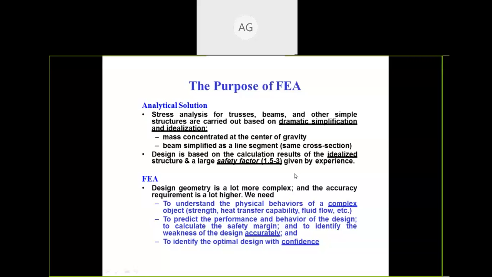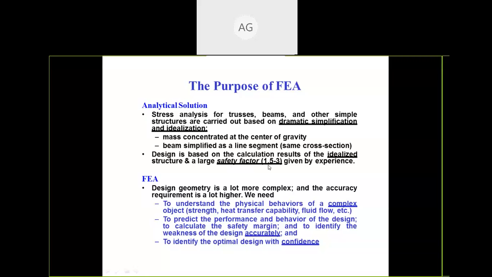When we design any machine, equipment, or component, our factor of safety should be between 1.5 to 3. That also depends upon the material property, which kind of material we are going to use. So that factor of safety is very important, and we have to maintain it between 1.5 to 3.